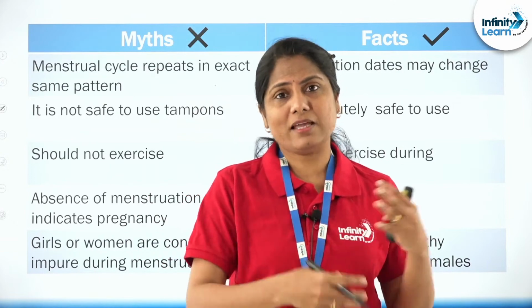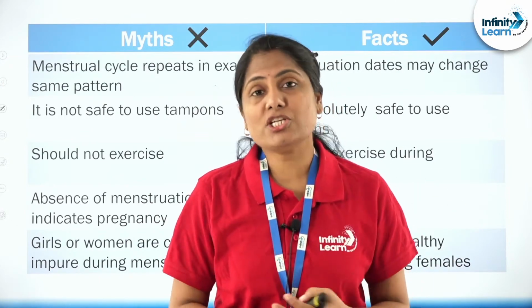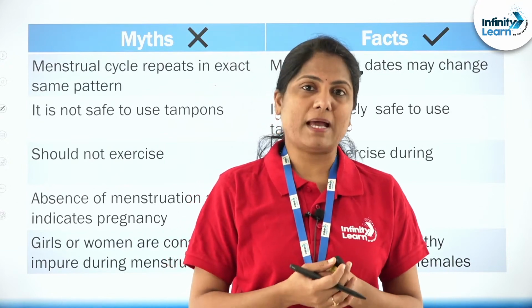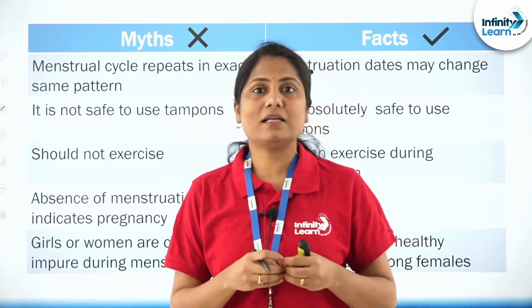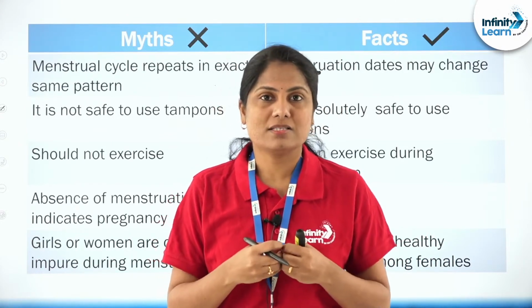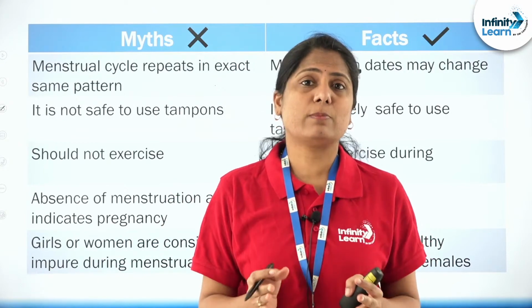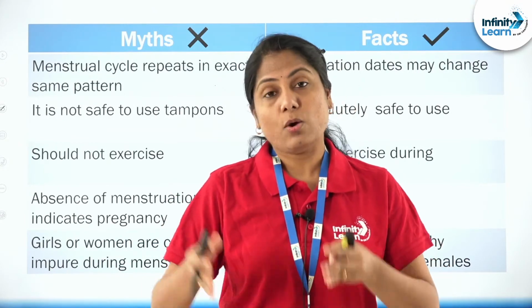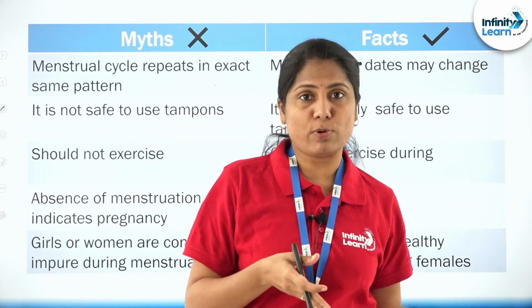Maybe back then they had a set of reasons to do that. Now, in a hygienic manner, using sanitary pads, this can be managed. And it is not at all something that's impure. This is absolutely a natural phenomenon that is supposed to occur once females reach puberty, until menopause.